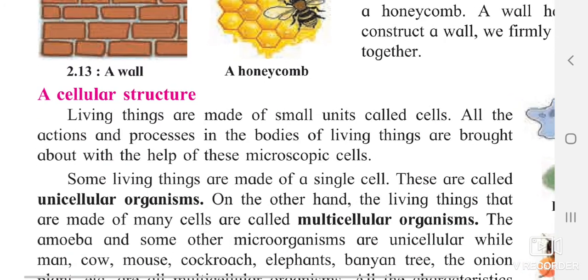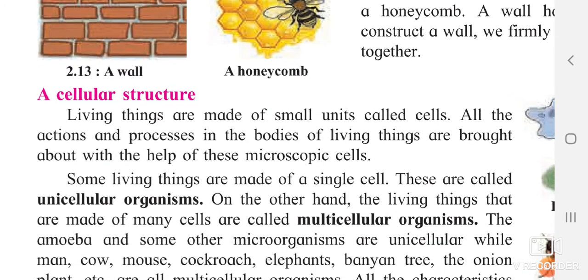Some living things are made up of a single cell, while some are made up of many cells. Organisms having a single cell are called unicellular organisms. Uni means one. The one that consists of a single cell is called a unicellular organism. For example, amoeba is a single cell. At the end of this lesson I'll show you the picture of the amoeba. It is a single cell organism.